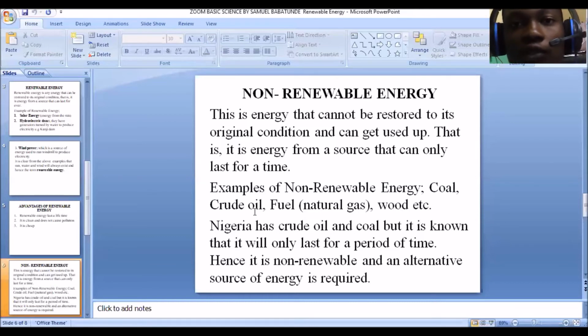Another example is natural gas. Natural gas, which we use in cooking today, is also a non-renewable energy, because it cannot be restored back to its original condition. It can be used up. So it is non-renewable.